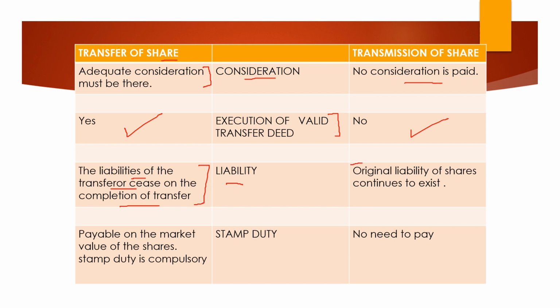But in case of transmission, the original liability of the shares continues to exist. Supposing I have got some shares through a will, and there is an unpaid amount on those shares which the deceased person had to pay. Now it's my responsibility. I have to pay the unpaid amount on the shares. So what I mean to say is that in the transmission of shares, the original liability will stay, and in the transfer, the original liability is no longer there. The buyer, now he'll see the case himself.